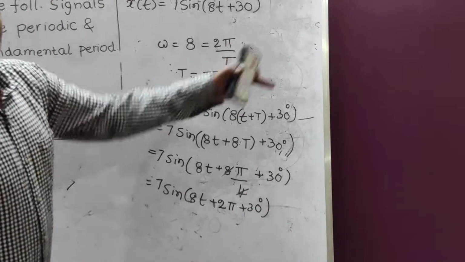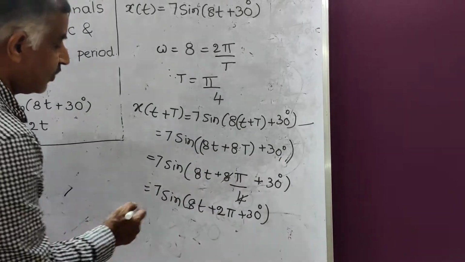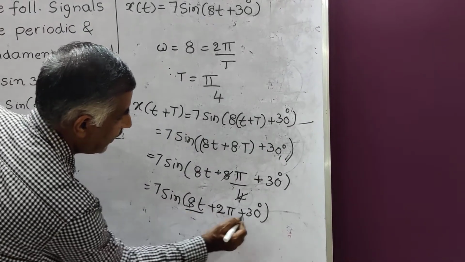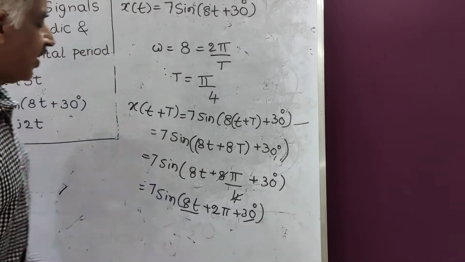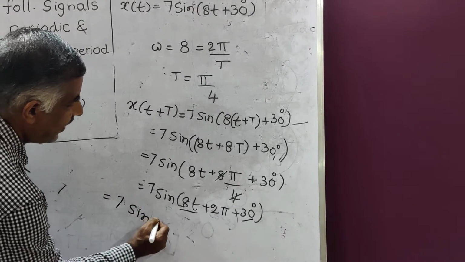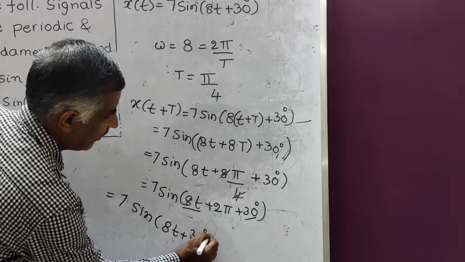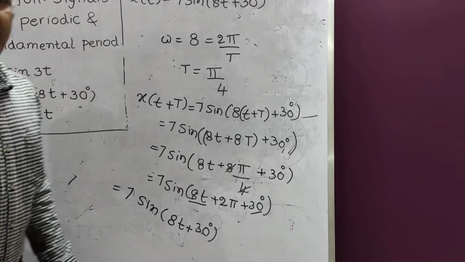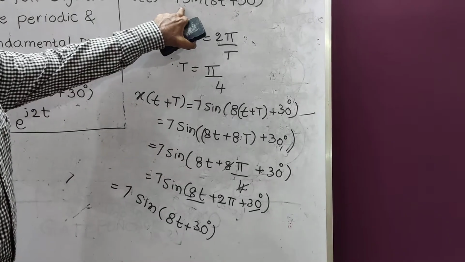Once again, like the previous example, sin of 360 plus theta. In place of theta you have 8t plus 30, whereas 2 pi corresponds to 360 degrees. Therefore this is equal to 7 sin of 8t plus 30 degrees, since sin 360 plus theta equals sin theta, which is the same as x of t.